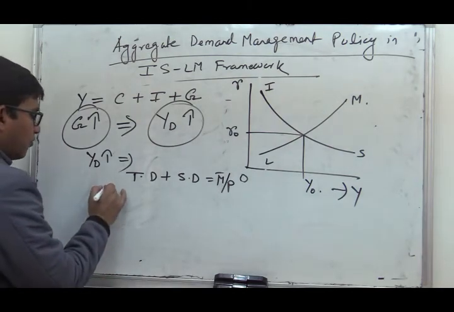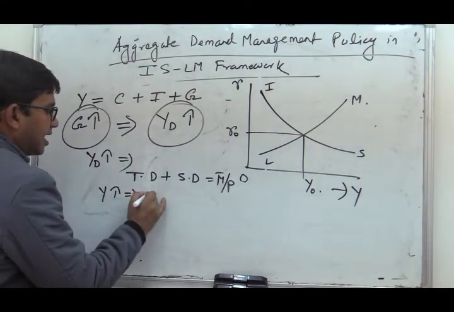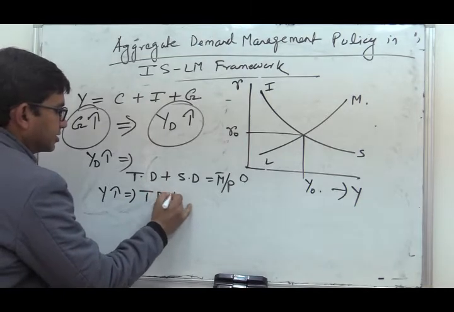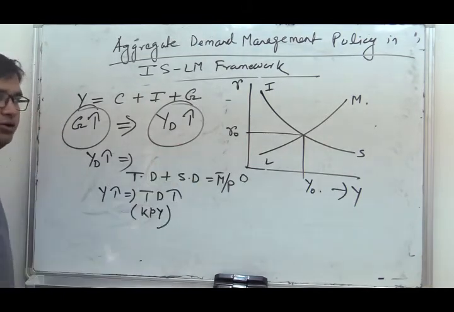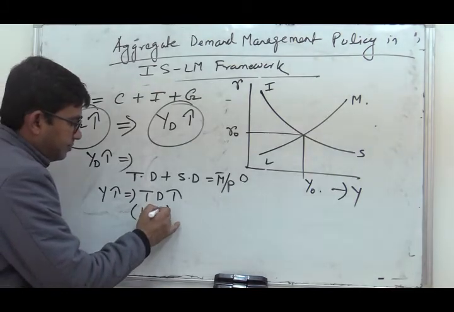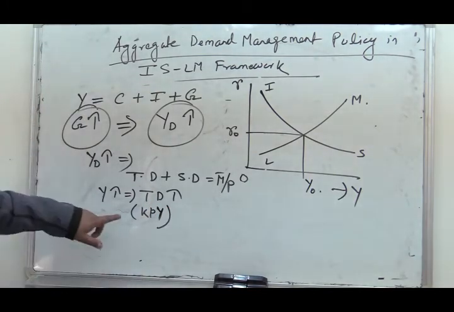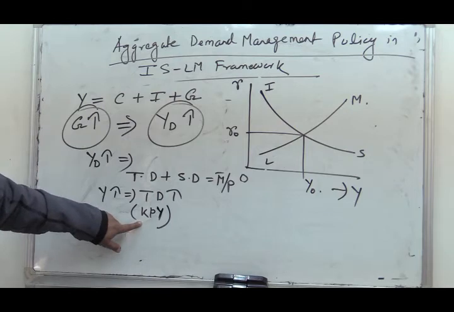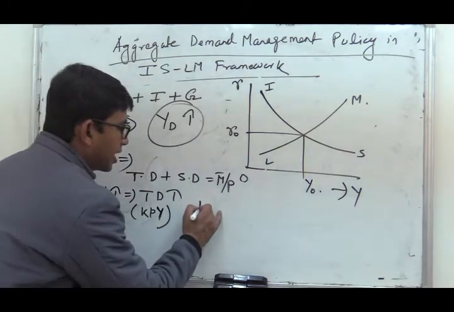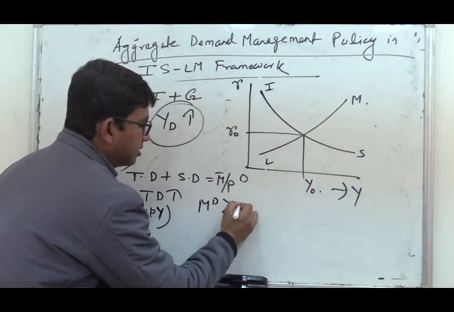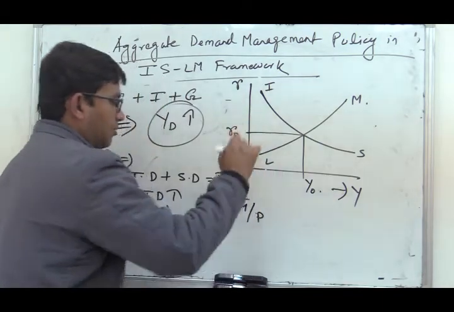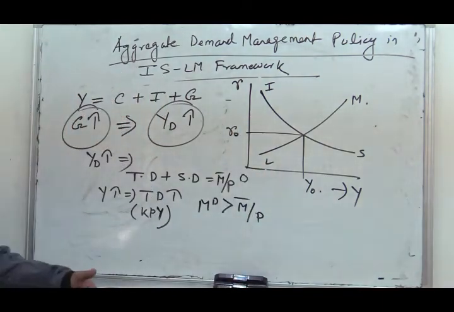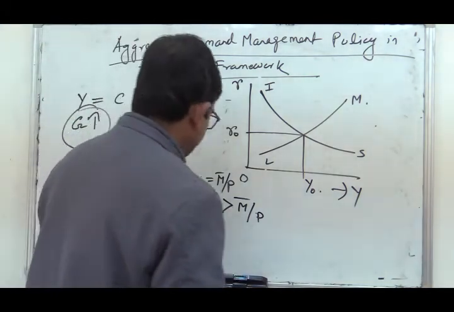If Y increases, that will definitely increase the transaction demand, because we know that it equals k into P into Y. Whenever transaction demand for money increases, the demand for money will be greater than the real balance. Demand for money will be more than the supply of money.